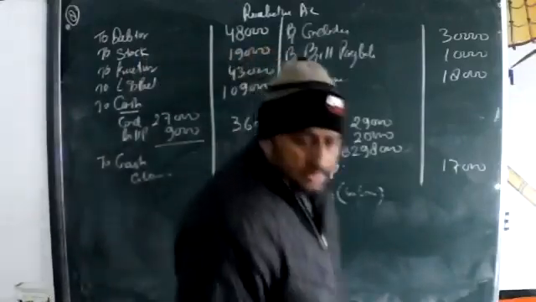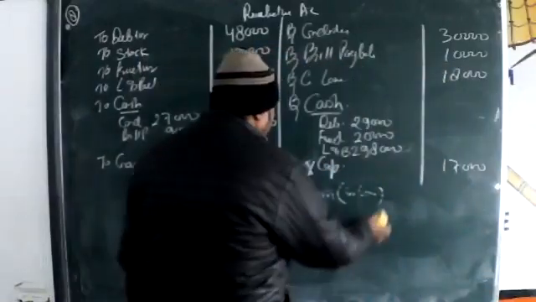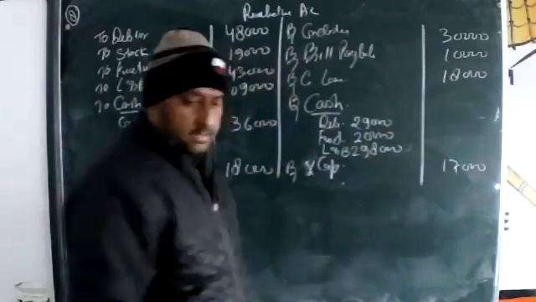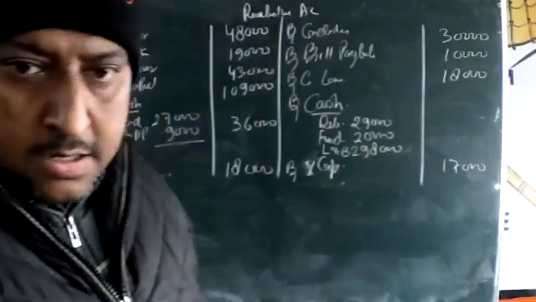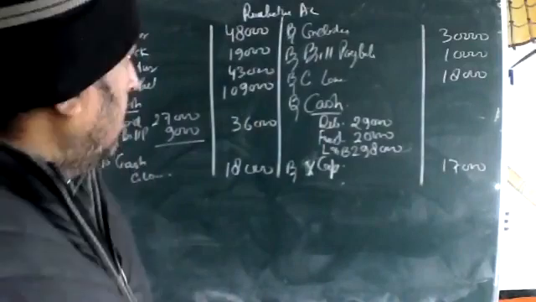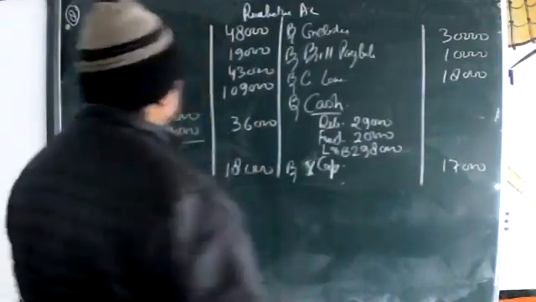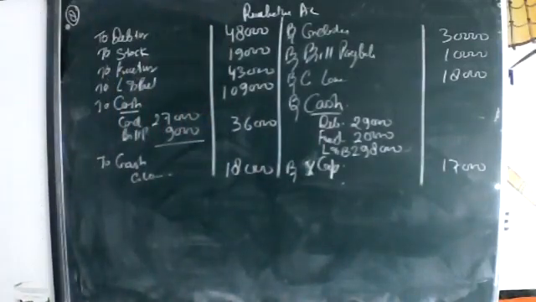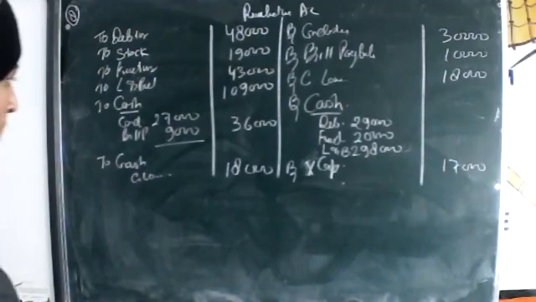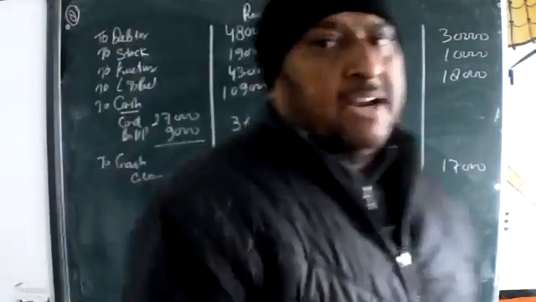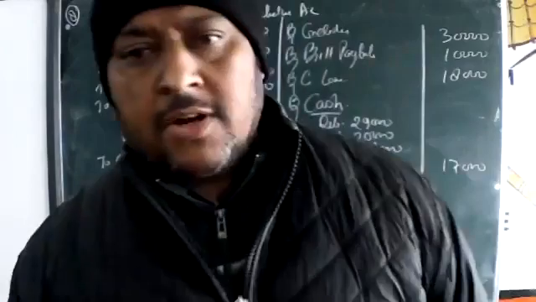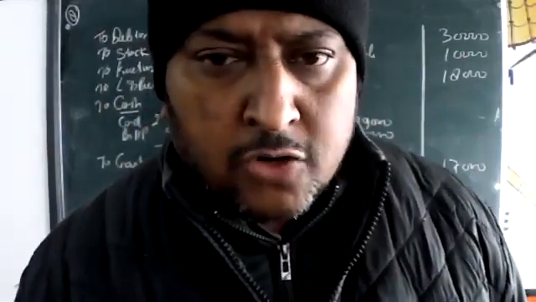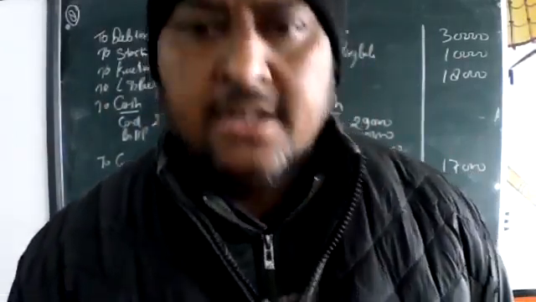Next. Compensation to workmen paid by the firm amounted to 15,000 from the workmen compensation fund, and the difference amount will be distributed to the partners. Okay, next.